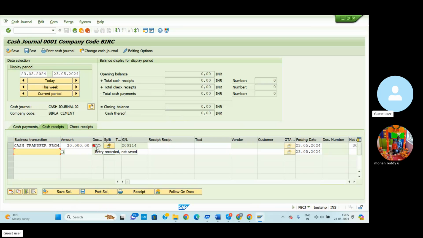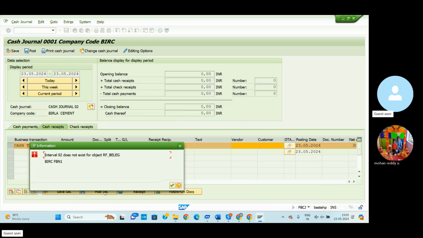Finally, if the document is posted, the green mark will be displayed on this bar when the document is posted successfully. Now it shows the red color symbol, and we can select here and post cell. Interval 2 does not exist for the reference BELEG, BIRC, FBN1.